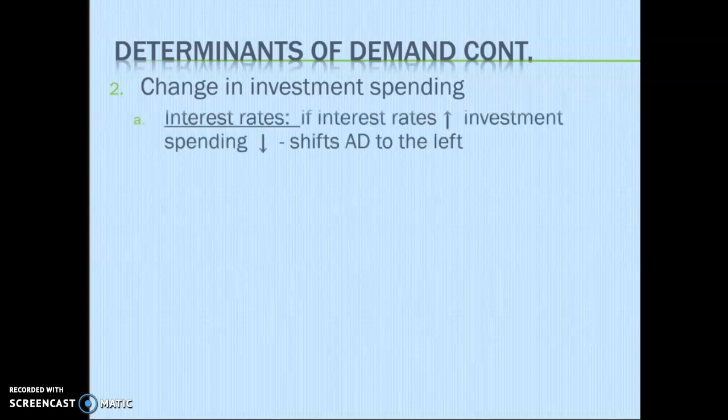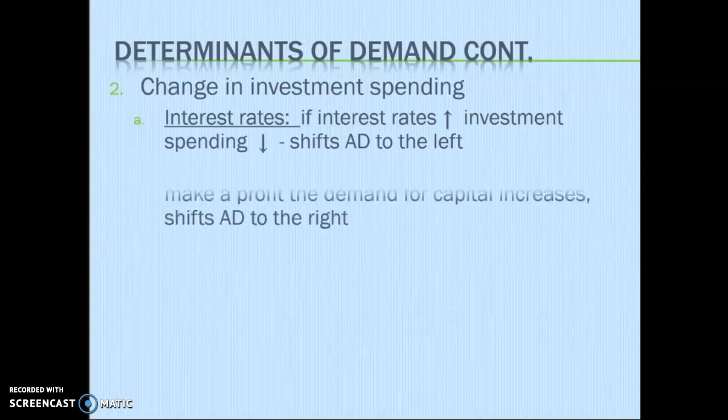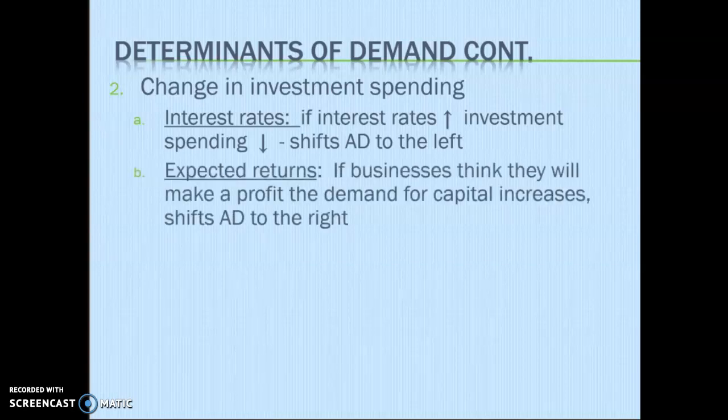That means if interest rates go up, investment spending goes down, and then aggregate demand shifts to the left. Remember, businesses are sensitive to change in the interest rate. So that's the first thing. And then expected returns. If businesses think they'll make a profit, then the demand for capital increases, so aggregate demand shifts to the right. If they think that the economy is going to go down, they'll not invest, and that'll cause aggregate demand to shift to the left.